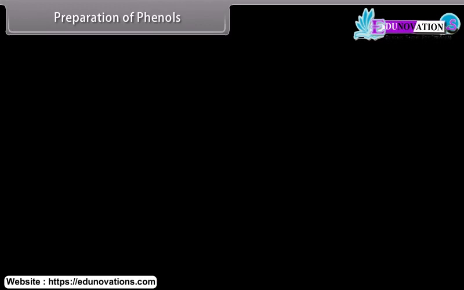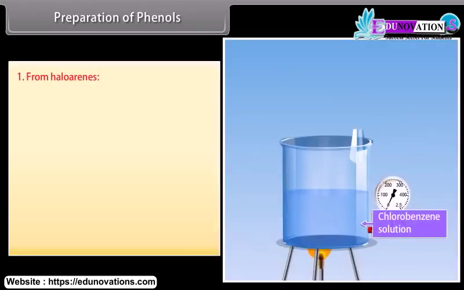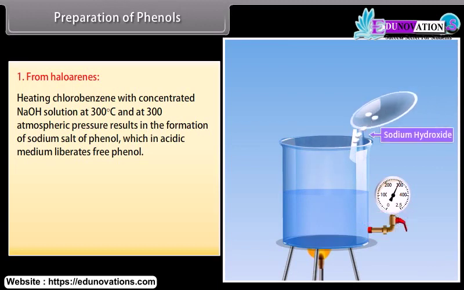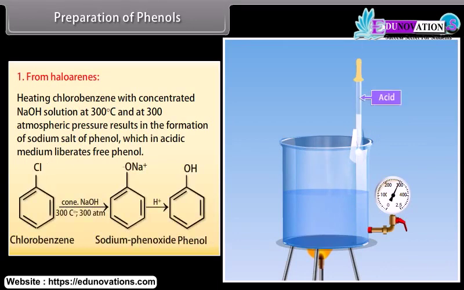Preparation of phenols. From haloarenes. Heating chlorobenzene with concentrated sodium hydroxide solution at 300 degrees Celsius and 300 atmospheric pressure results in the formation of sodium salt of phenol, which in acidic medium liberates free phenol. Chlorobenzene treated with concentrated NaOH at 300 degrees Celsius and 300 atmospheric pressure forms sodium phenoxide, and then by providing an acidic medium, it gives phenol.